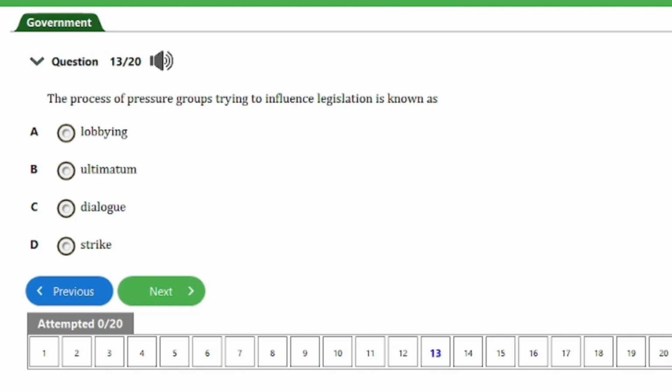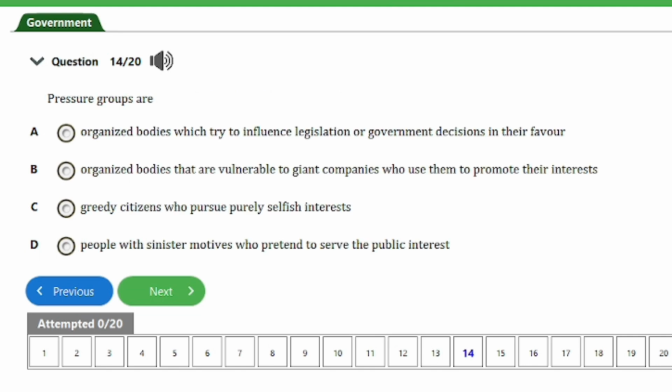We have here question number 14. It says, pressure groups are A. Organized bodies which try to influence legislation or government decision in their favor. We have B. Organized bodies that are vulnerable to giant companies who use them to promote their interests.